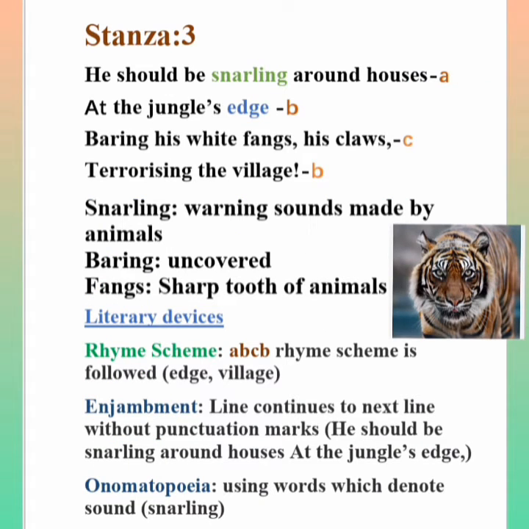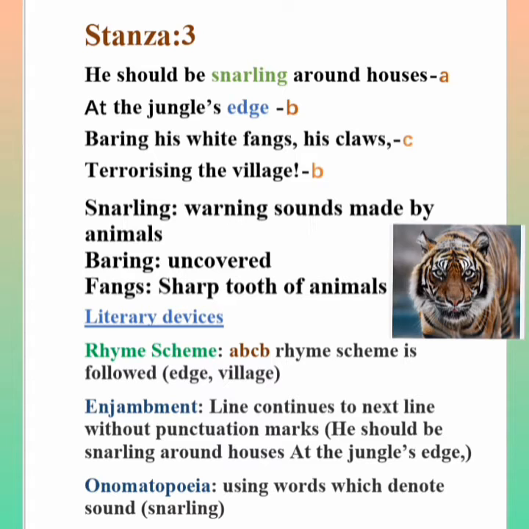Stanza 3. He should be snarling around houses at the jungle's edge, baring his white fangs, his claws terrorizing the village. The word snarling means warning sounds made by animals. Baring, uncovered. Fangs, sharp teeth of animals.